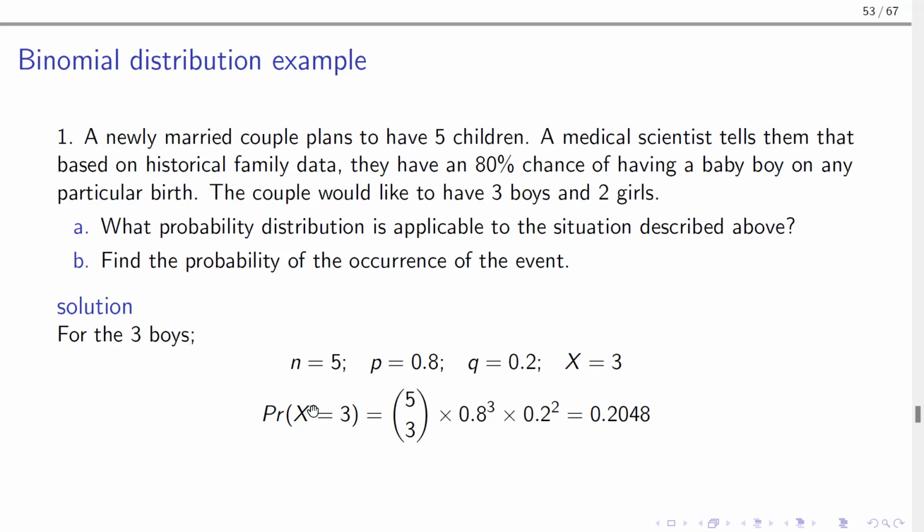So the probability that they will get 3 boys is, we fix all these variables, the realization of these variables into the formula for the binomial distribution, and then with your calculators you can get this.